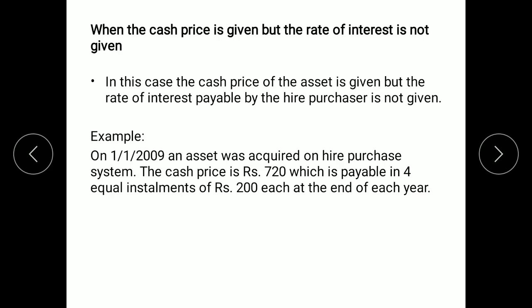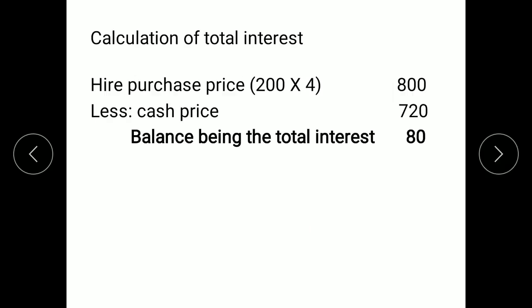The second method, wherein cash price will be given to us in the question but rate of interest is not given. So we'll have the informations regarding the cash price, the installments, but rate of interest will not be given in the question. So we'll have a look at one simple example. In this question it is said that cash price of the asset is rupees 720 and it is payable in 4 equal installments of rupees 200 each. So we'll have to calculate the interest now. We'll begin with the calculation of total interest.